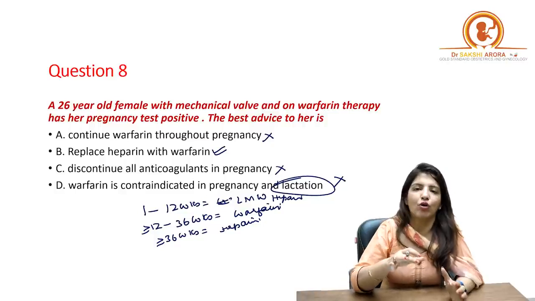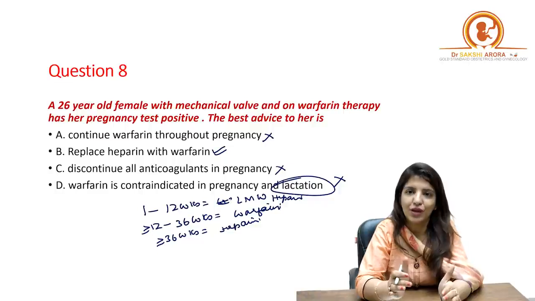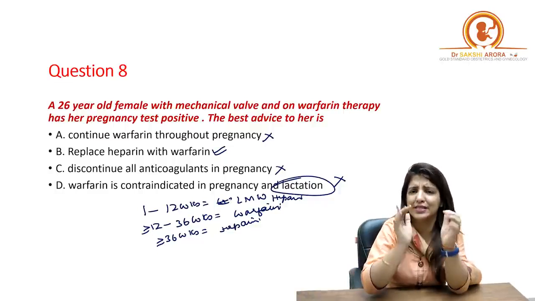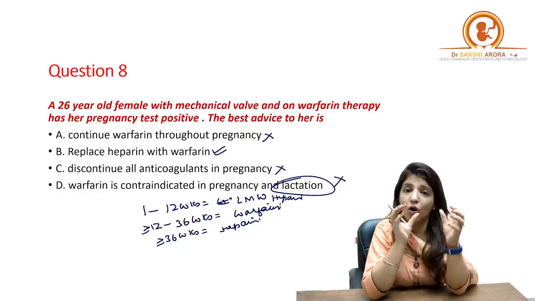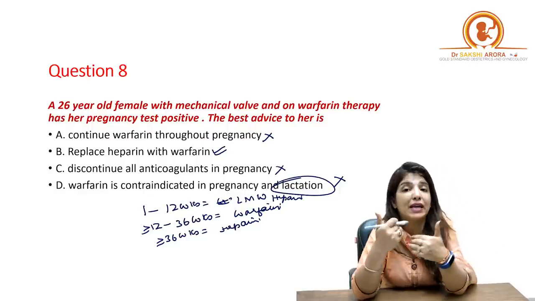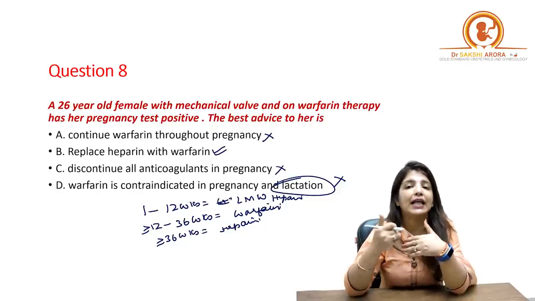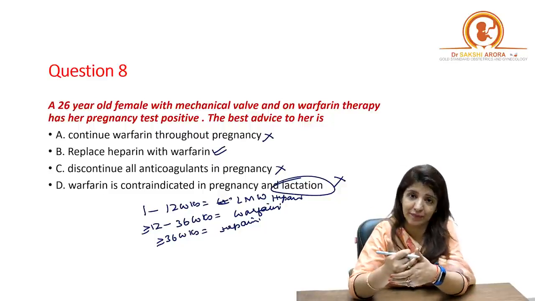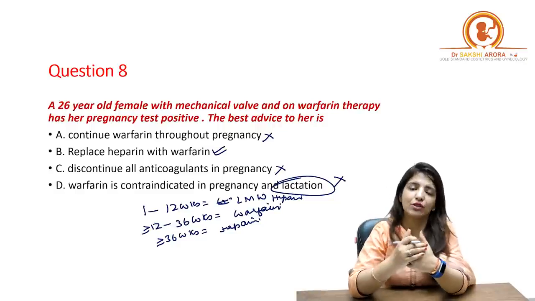And at the time of delivery, when the fetus has to pass through the bony pelvis, the head of the fetus has to pass through a very small space. In that case, if the patient is on warfarin, the baby is also getting therapeutic levels of warfarin in the blood, and that could lead to excessive bleeding in the fetal head, right? So it can lead to intracranial hemorrhages in the fetus.